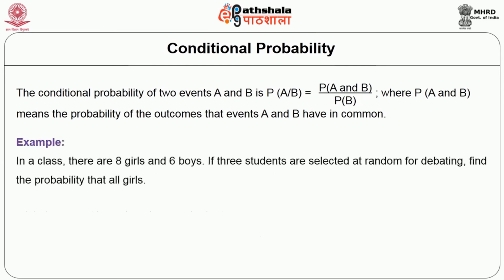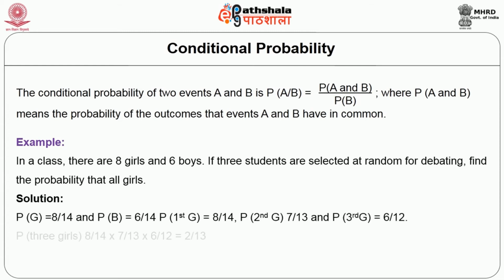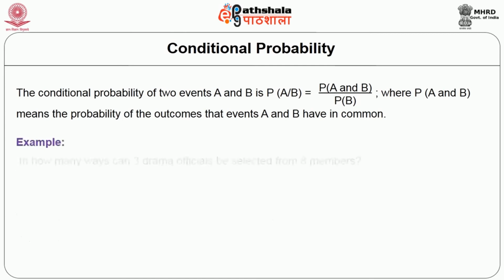In a class there are 8 girls and 6 boys. If 3 students are selected at random for debating, find the probability about the girls. Again the same formula, and you will get the result in the same way. Just look at the formulas. We will move on to the next aspects now.